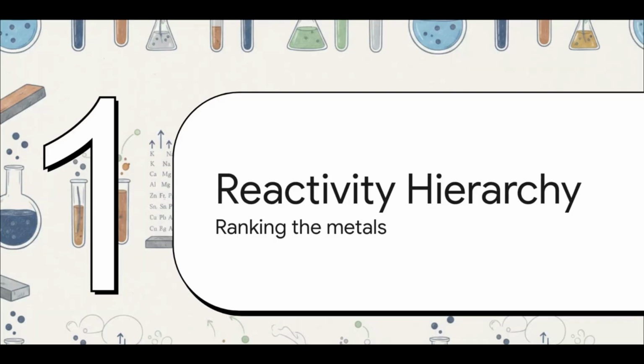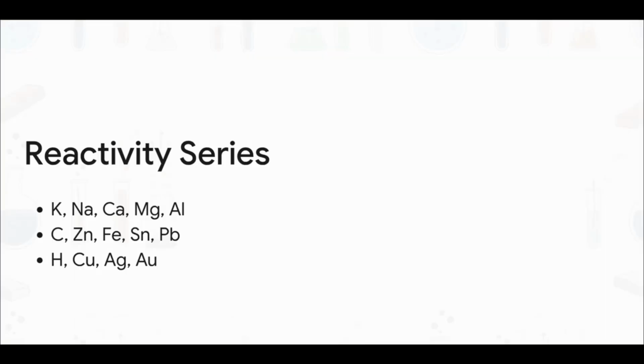But that raises a big question. How do we actually know zinc is stronger than copper? To predict the winner of these chemical battles, we need the official ranking of the metals, which brings us to Section 2, the reactivity hierarchy. Enter the reactivity series. This is ordered from the absolute most reactive at the top all the way down to the least reactive at the bottom.